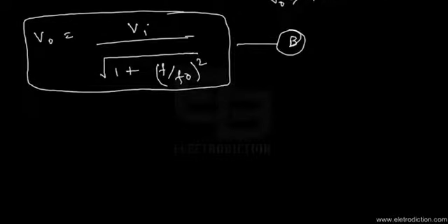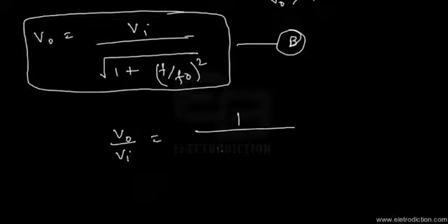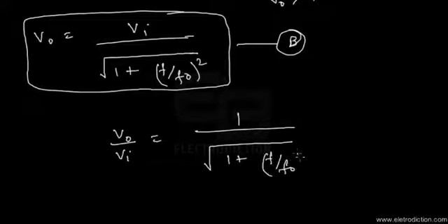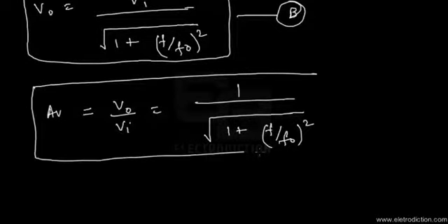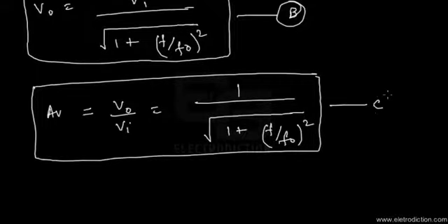If we further modify this, V out by V in equals 1 by root over of 1 plus (f by f0) squared. We can term it as the gain of the circuit, which is of course the ratio between the output and the input applied to the circuit. In this way we obtain the relationship for gain, and let's call this one equation C. There you go, that's equation C.